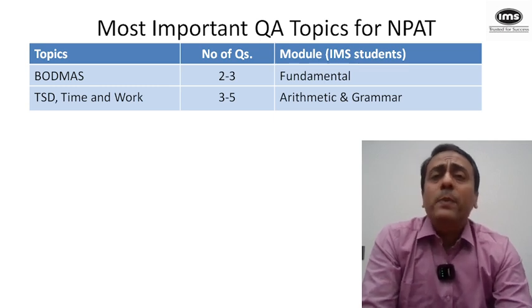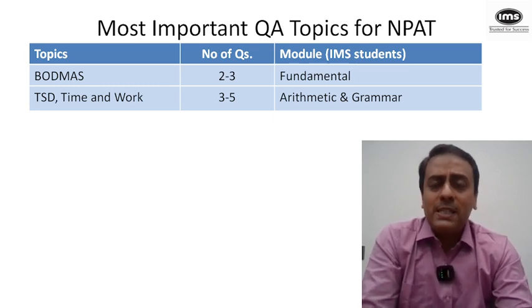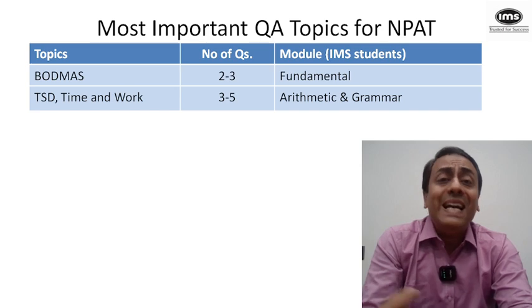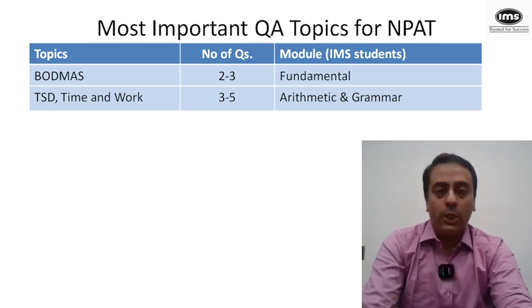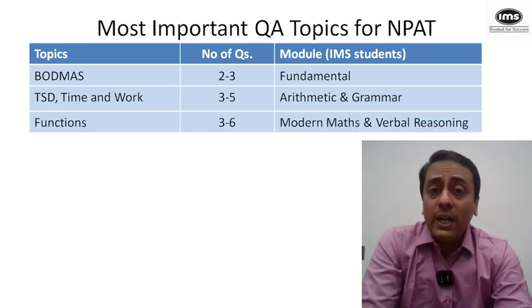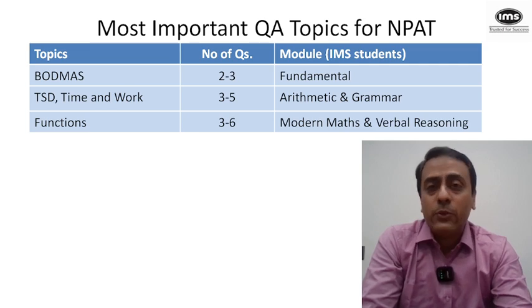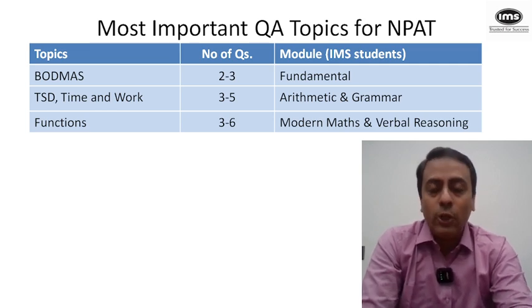Then time, speed, distance and time and work. It's a favorite topic for NPAT, under which you will see 3 to 5 questions, and it comes under the arithmetic and grammar module. Then functions: definitely across all the slots you will see minimum 3 and maximum 6 questions under this topic.